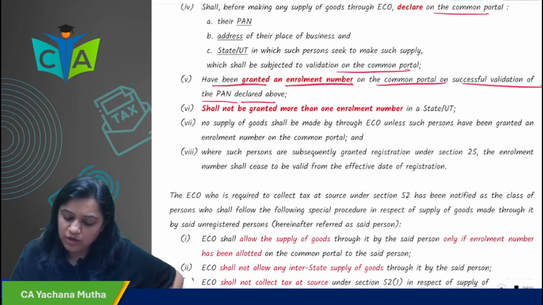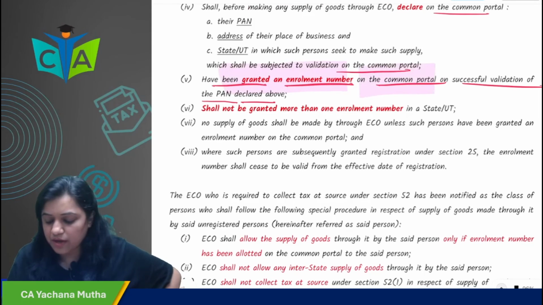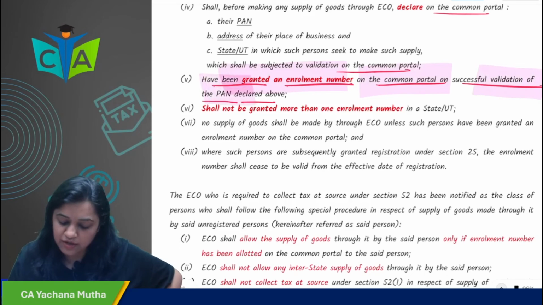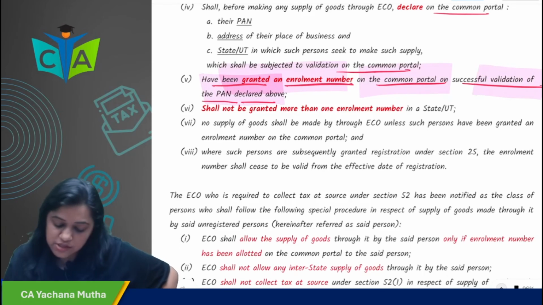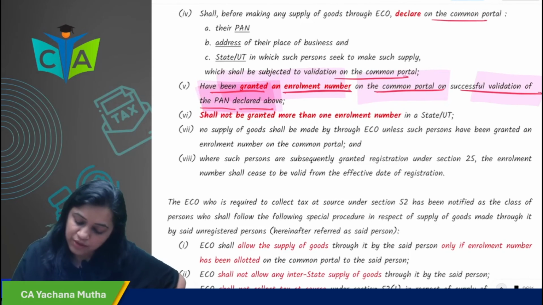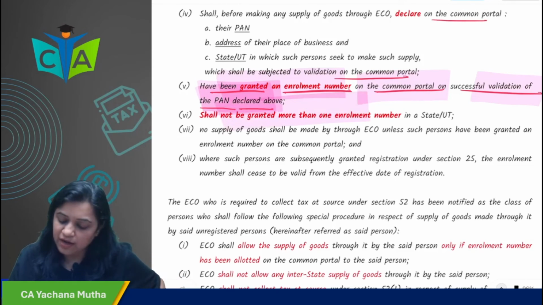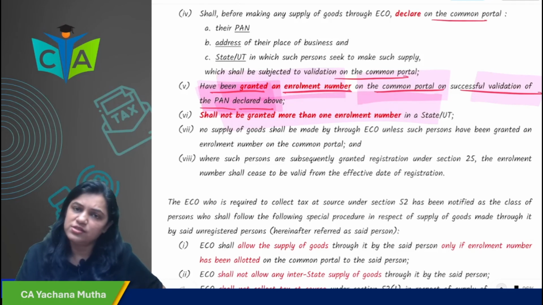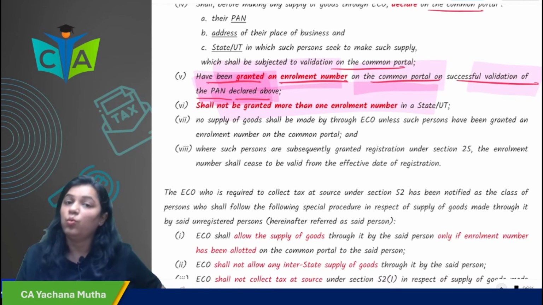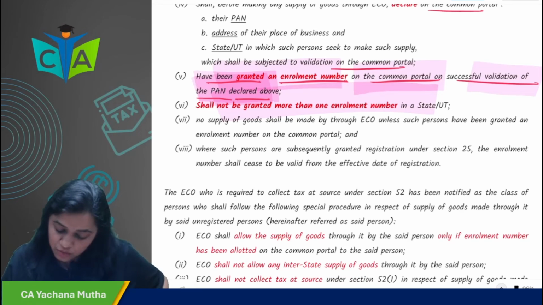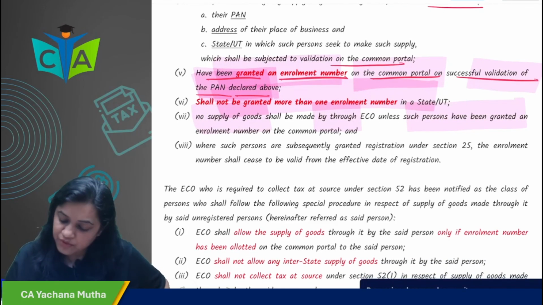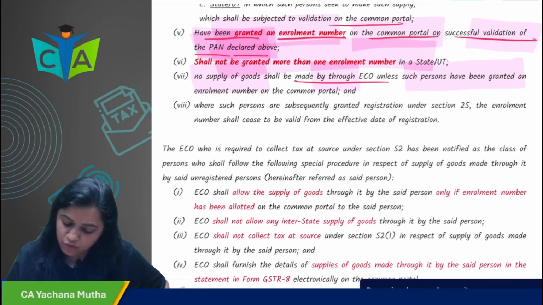You have been granted what? Enrollment number. You have been granted an enrollment number on the common portal on successful validation of the PAN declared above. Okay. So you will be granted an enrollment number. Shall not be granted more than one enrollment number. Obviously, in one state, union territory, you will not be granted more than one enrollment number. No supply of goods shall be made by ECO unless such person has been granted an enrollment number. Okay. No supply of goods until they get an enrollment number.